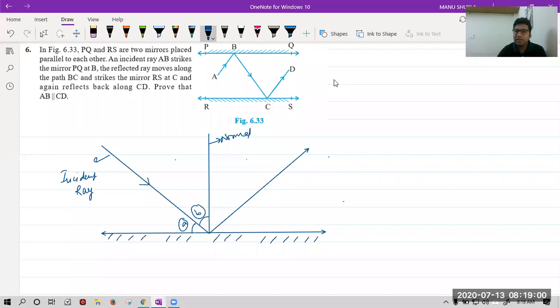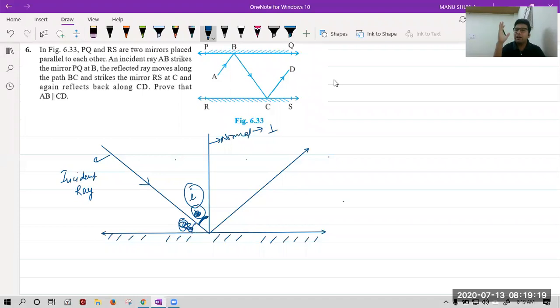The definition says the angle made with the normal. Normal is the perpendicular to the surface. The angle the incident ray makes with the normal is known as the angle of incidence.